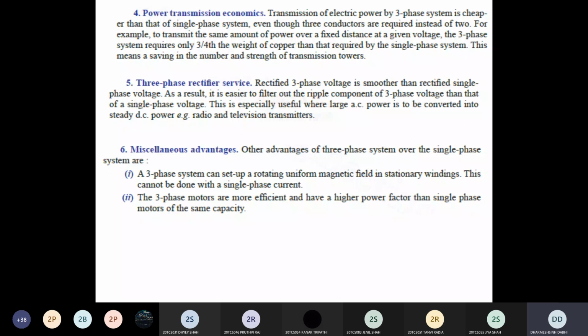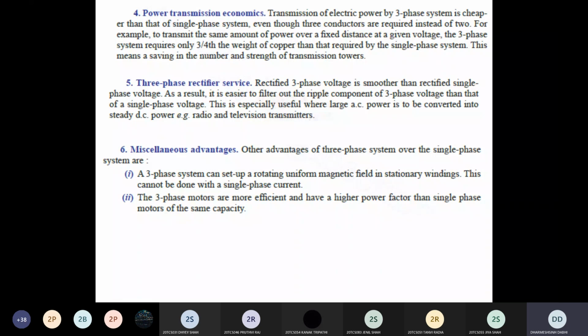And that is responsible for starting the three-phase motor without any external device; it can operate as self-starting. Because of this, a single-phase motor cannot operate without another device like a capacitor. That's why in a single-phase motor we require a capacitor to start the motor. In a three-phase motor we do not require any capacitor to start the motor. Another advantage is that a three-phase motor is more efficient and has a higher power factor than a single-phase motor for the same power rating.